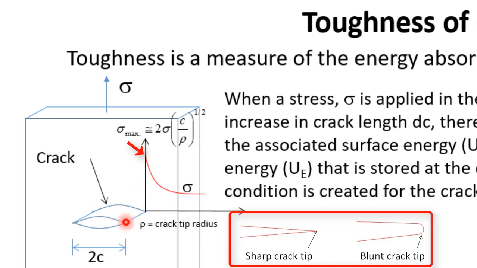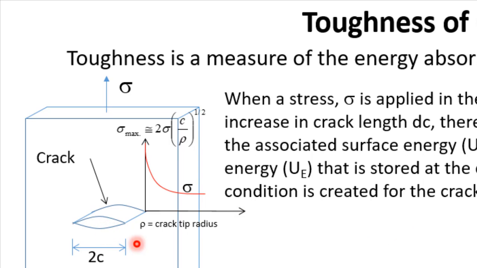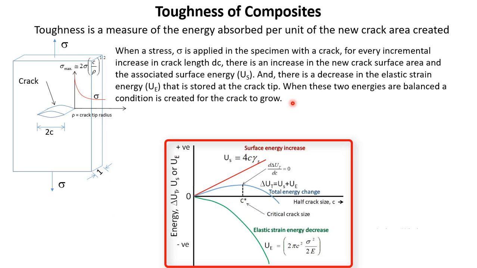So for ductile material, at the crack tip, the stress is low, but for brittle material, at the crack tip, the stress is very high. And this is the reason why a brittle material is more prone to fracture compared with ductile material. Now let us get back to this energy equivalence or energy balance.